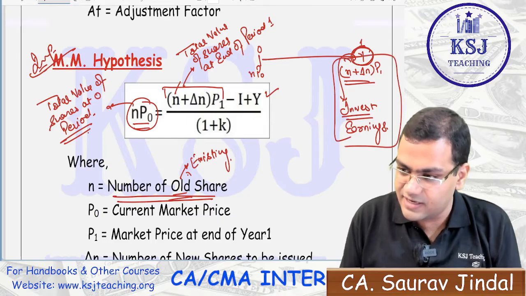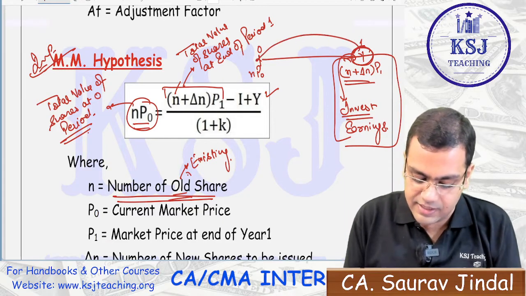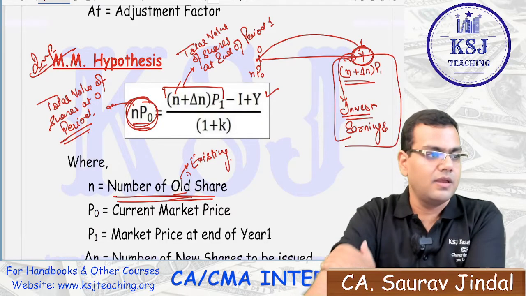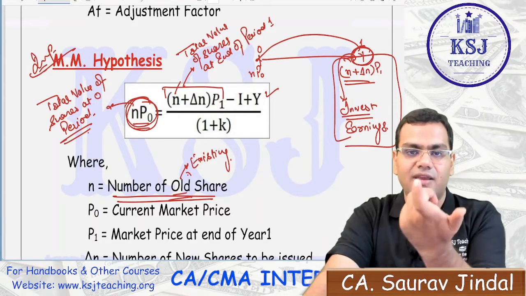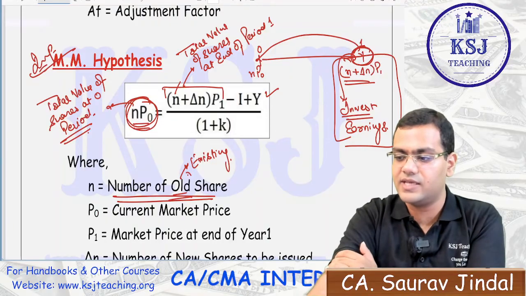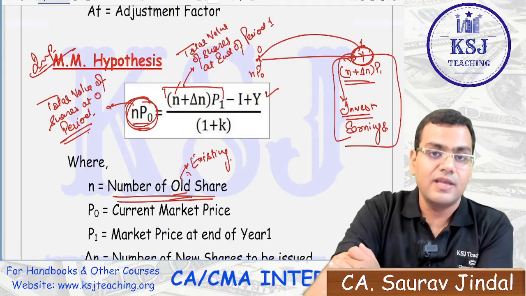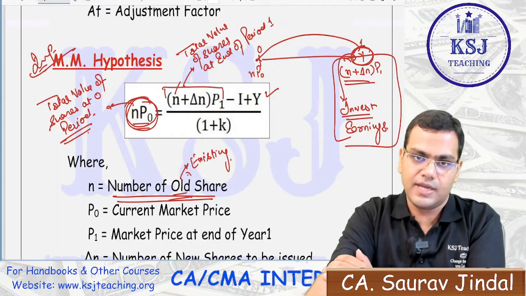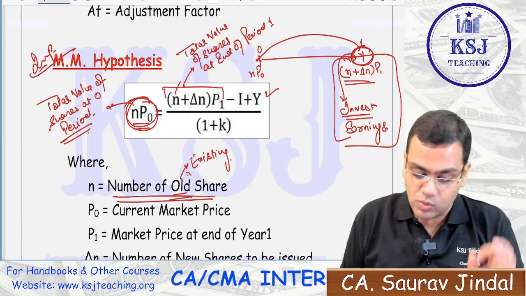So the present value of all this will represent NP0. Is there a dividend anywhere? Anywhere do you see the dividend being used here? No, sir. That is why he says the dividend does not affect the market price as per the hypothesis, right? Now, in this case, one calculation, sir.